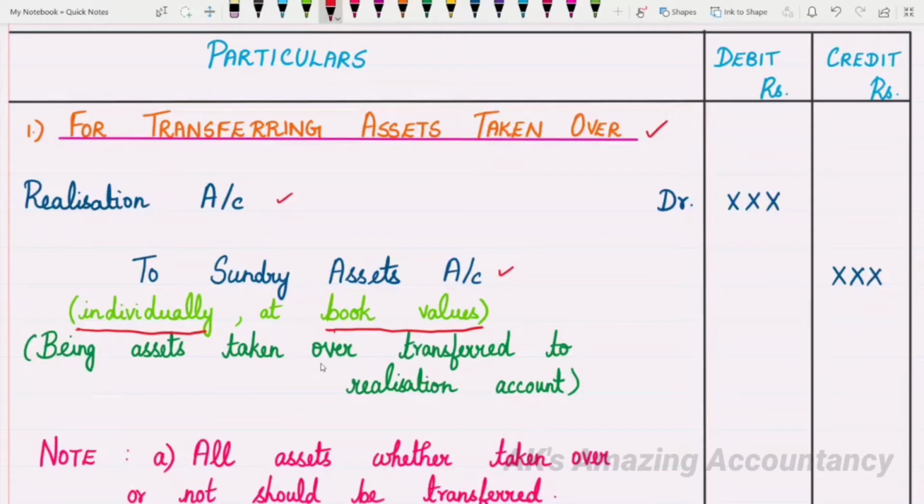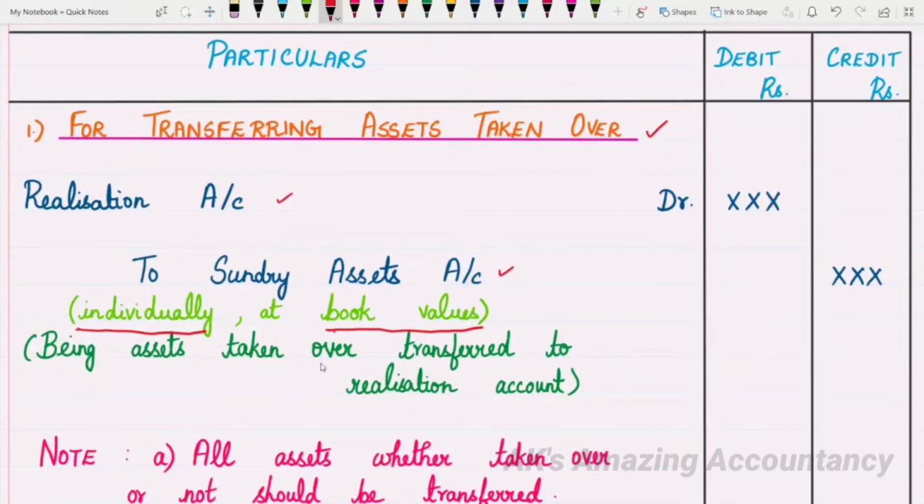When you give the entry realization account debit to sundry assets account, every asset will be mentioned separately, like realization account debit to land, to building, to plant and machinery, to furniture, like that it will come. One more point which you'll have to remember is that these assets will be recorded at their book values.